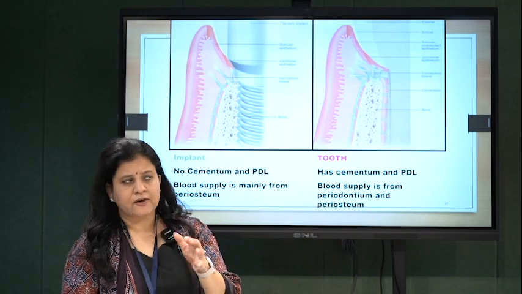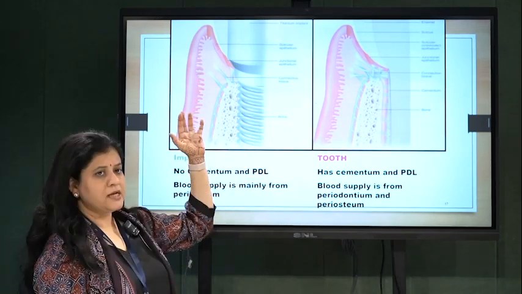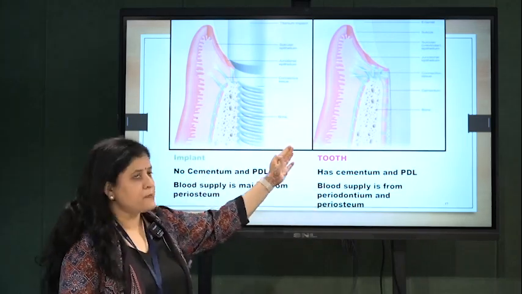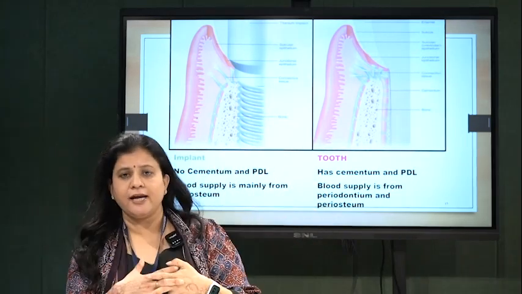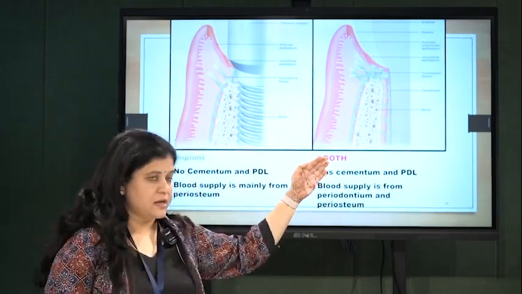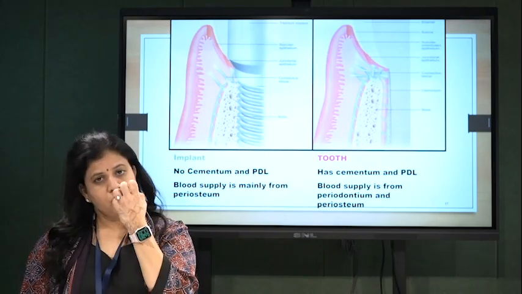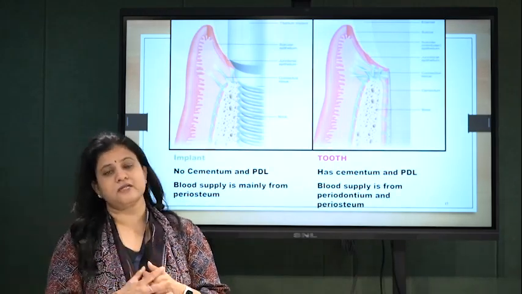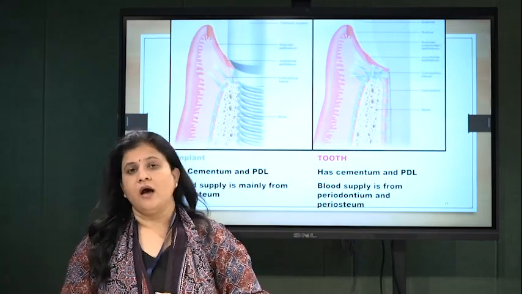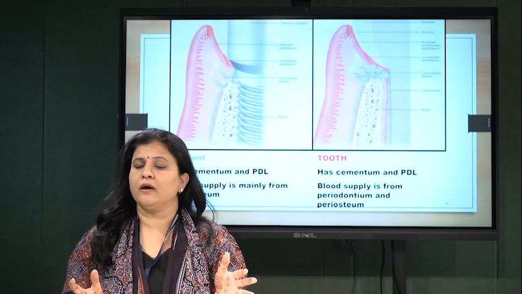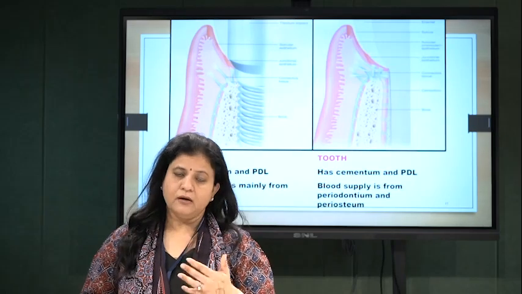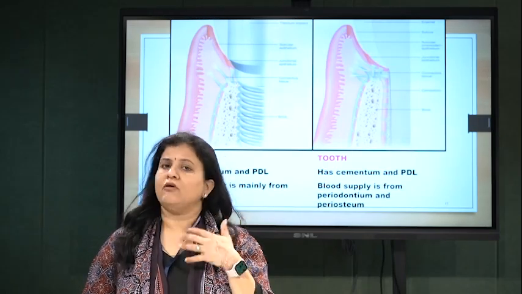This is the basic difference between implant and tooth. There is no periodontal ligament space when there is an implant. You can see there is no periodontal ligament space. The bone is directly connected to the implant, whereas in a natural tooth there is a space occupied by the periodontal ligament, which bears the fibers of the periodontal ligament. It bears the masticatory load very well, and that is why the planning of the implant is important. Otherwise the load distribution won't be good, and you will end up in disastrous results like fracture of tooth, abutment, fracture of implant, or fracture of bone.